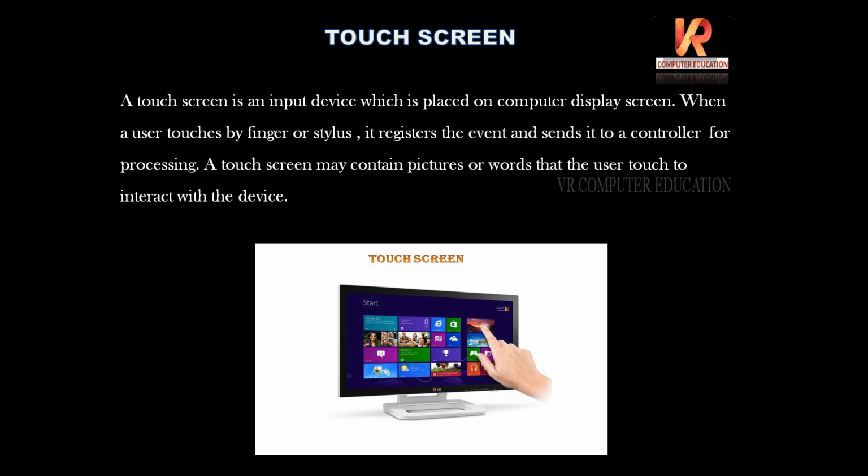A touch screen is an input device which is placed on a computer display screen. When a user touches it with fingers or a stylus, it registers the event and sends it to a controller for processing. A touch screen may contain pictures or words that the user touches to interact with the device. You can see the image. So instead of using a mouse or keyboard, you can directly touch with your fingers to access the computer.